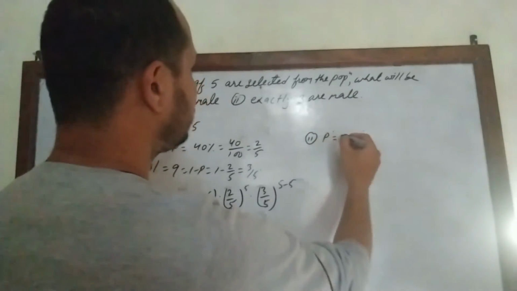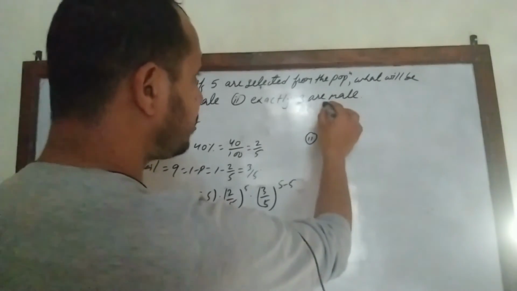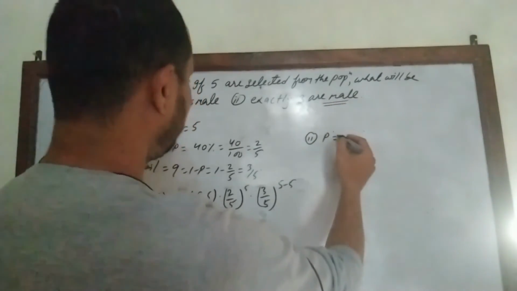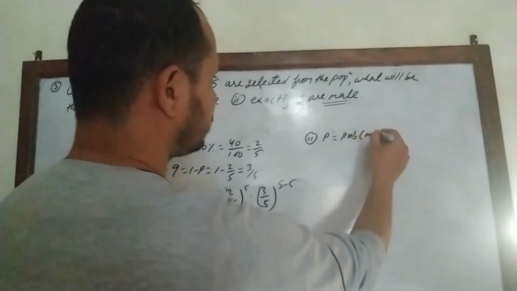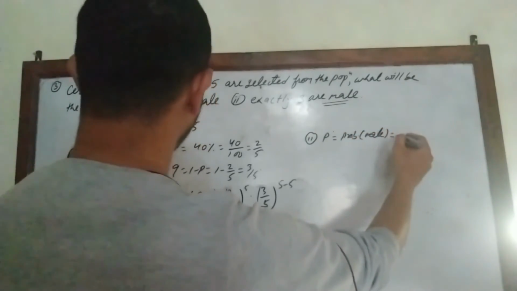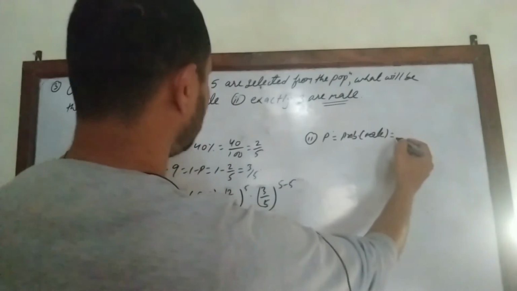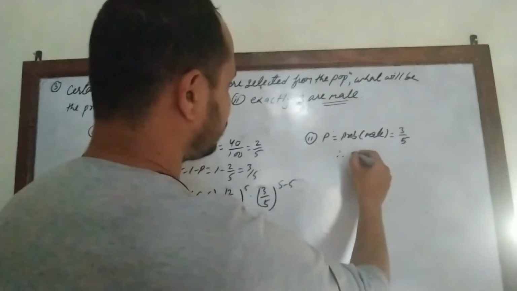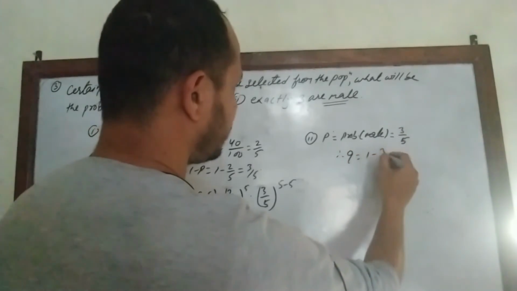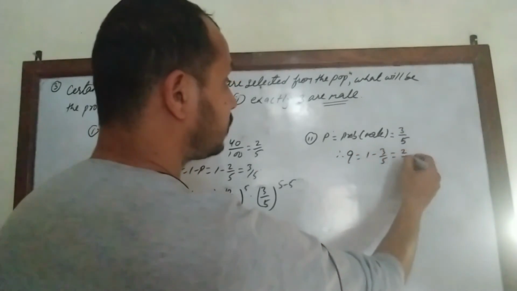Second question, exactly 3 are male. Now here we need male, so P will be the probability of getting male, and we have male 60%, that we already calculated as 3 by 5.